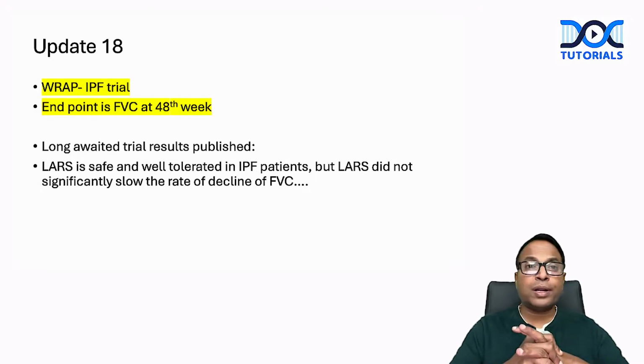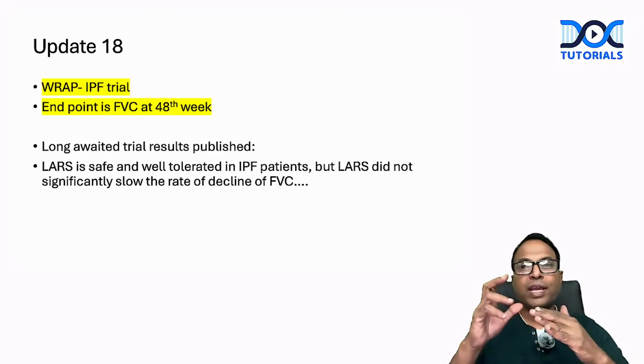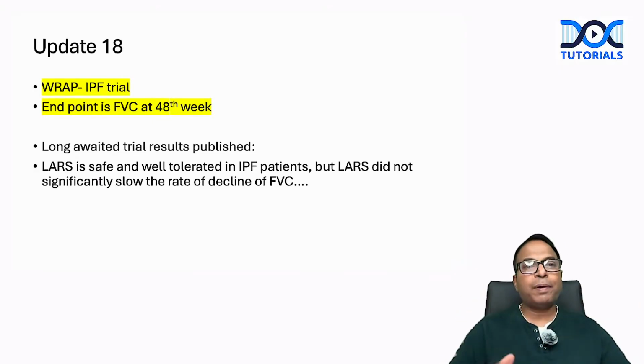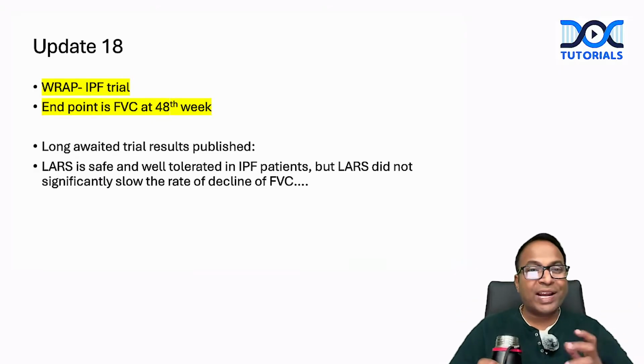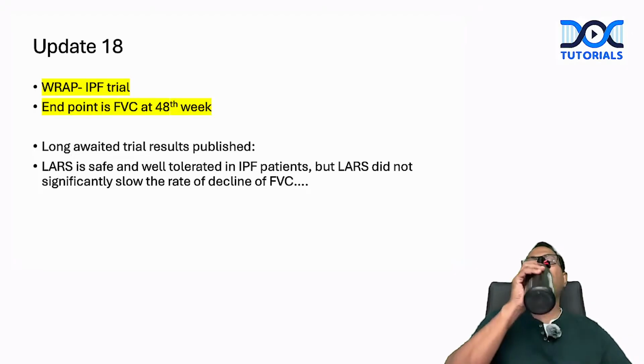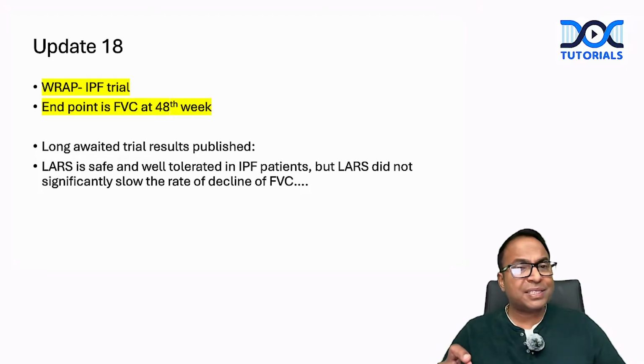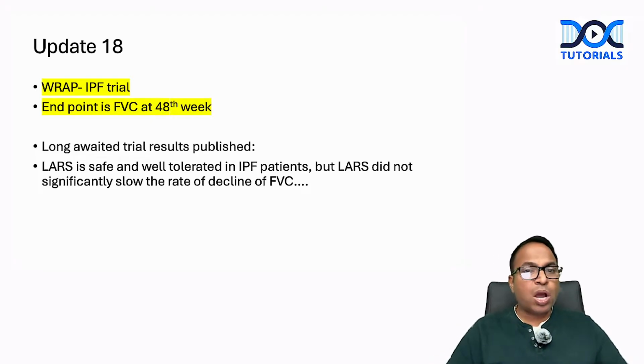And there was a long trial. Every edition they used to write about it. The RAP-IPF trial. It's a fundoplication in case of idiopathic pulmonary fibrosis. The trial was going on for a long period and the end point was functional vital capacity at 48th week. So the long awaited results were published. Do you know what happened?